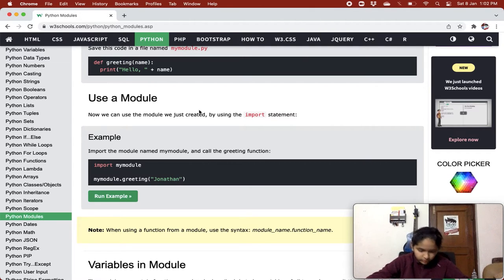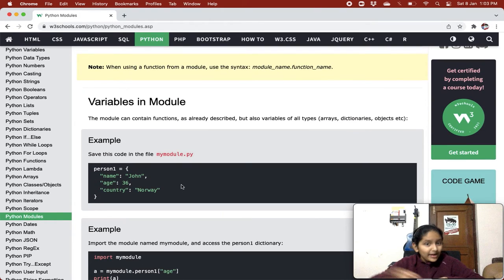So this is a note for us that whenever we are using our module, the syntax should be like this: first you give the module name, then you give the function name, and then just give the parameter's value, right? All right, do you understand?